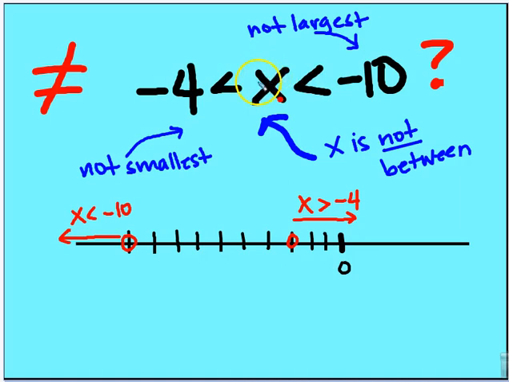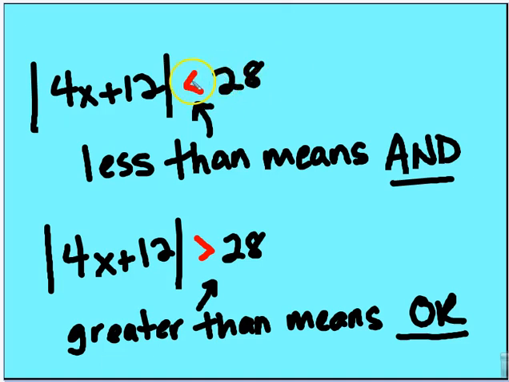And so the variable in between the two numeric values means that we have an and statement. And in this case, x cannot be both greater than 4 and less than negative 10, so it ends up being an or statement. All right, so just again recap: less than the constant means and, greater than means or.